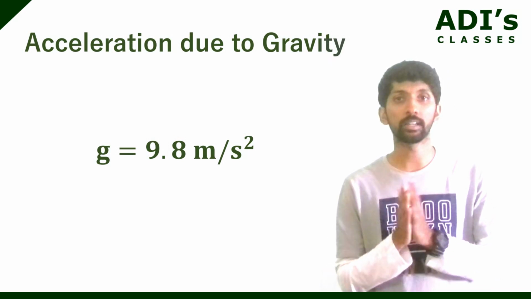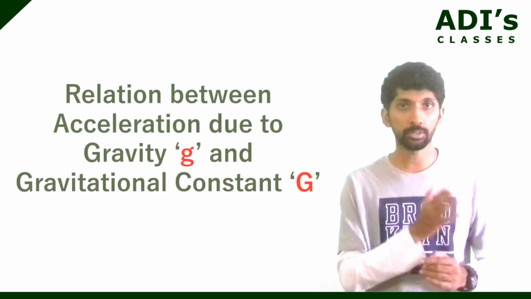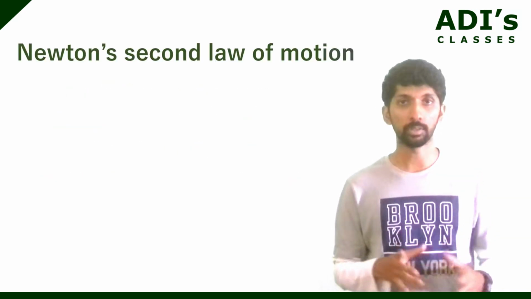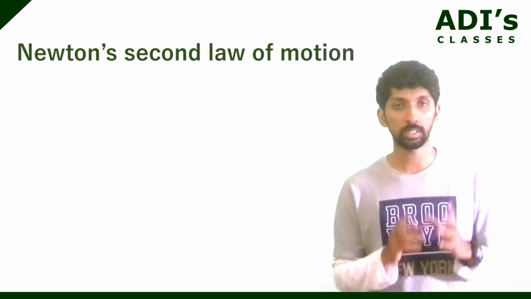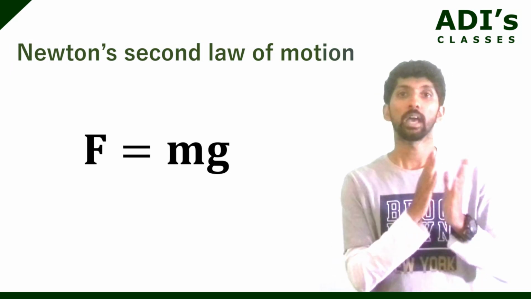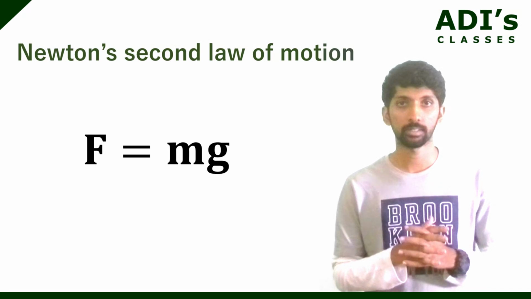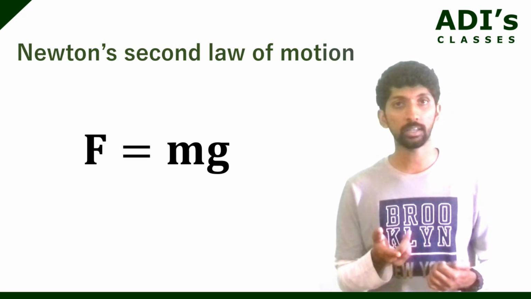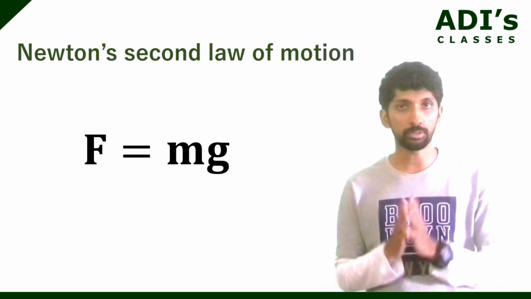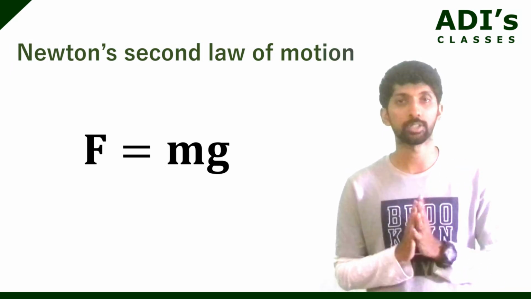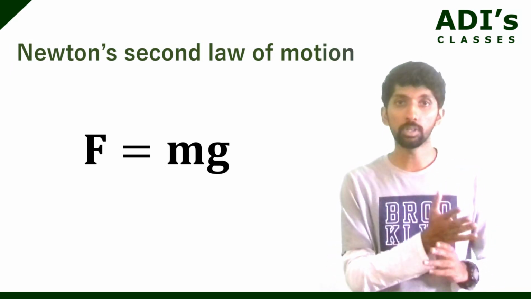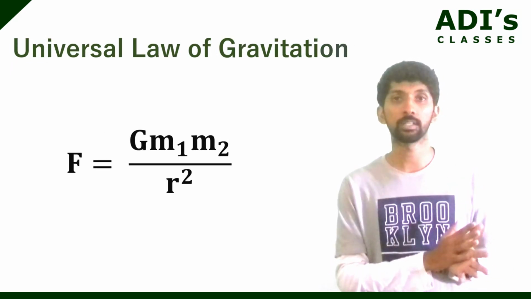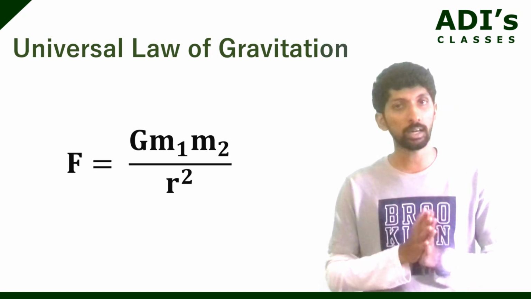Now, we'll try to find a relation between this acceleration due to gravity and the gravitational constant. For this, we use Newton's second law of motion. Newton's second law of motion is given by F is equal to m into a, correct? Here, in place of acceleration, we have acceleration due to gravity. So, we have F is equal to m into g. This is the first equation. Now, the universal law of gravitation, that is Newton's law of gravitation, is given by F is equal to G m1 m2 by r square.